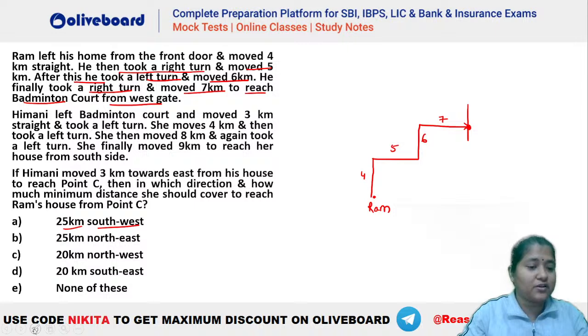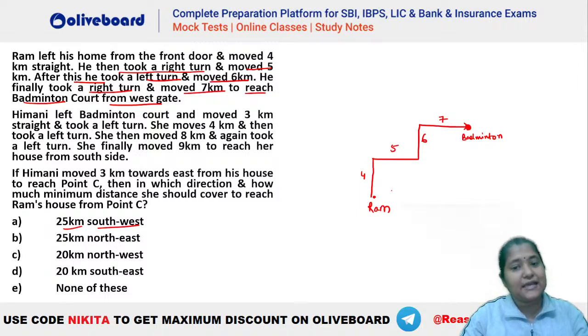This is the court here. Let's say this is your badminton court. Okay. Let's say this point here is the badminton court. This is the badminton court here. Okay. This particular point. Now you can see that when we consider that Ram is facing the north, you are getting the badminton court in the west door only, right? This is as per the diagram. You can see that he is entering the badminton court from the west door itself.